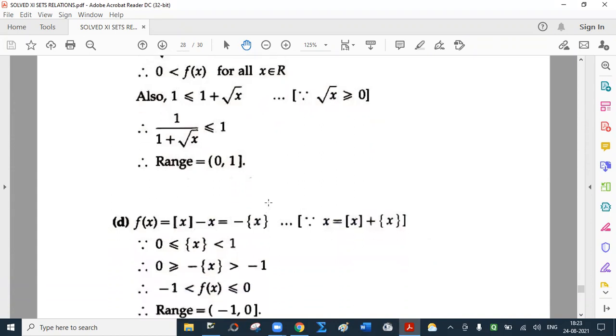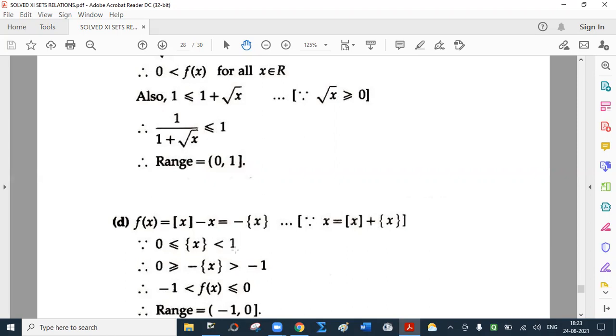D part. What is f of x? f of x is step x minus x. I hope you know the definition of the fractional part function. So it is nothing but minus the fractional part function. And what about the range of this fractional part function? 0 to 1, 0 included, 1 excluded.